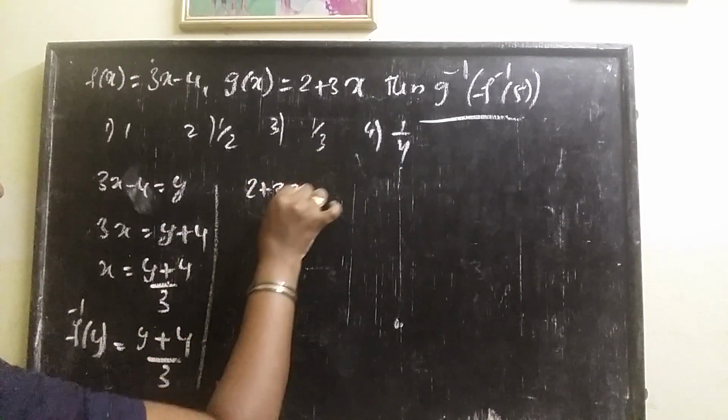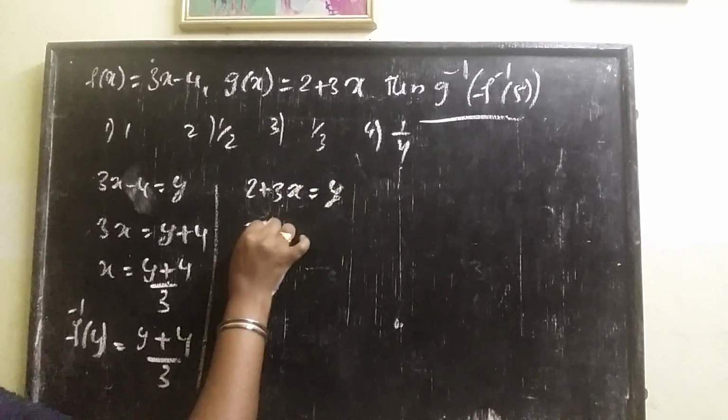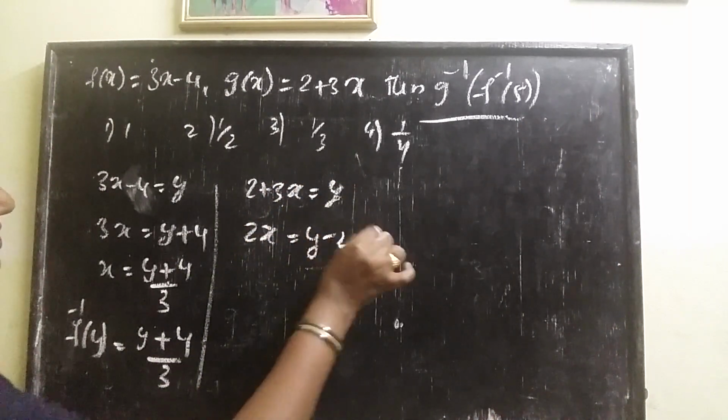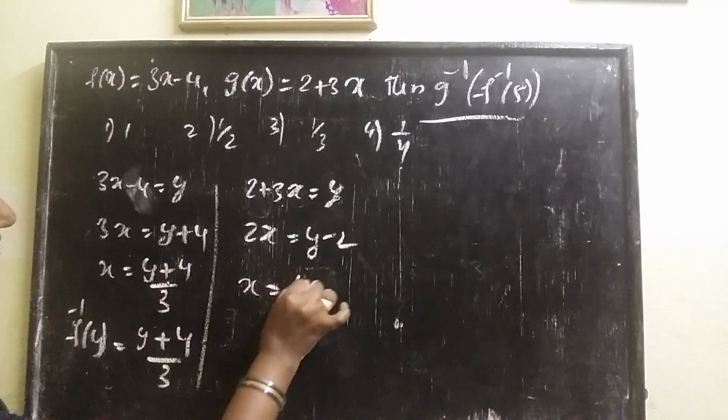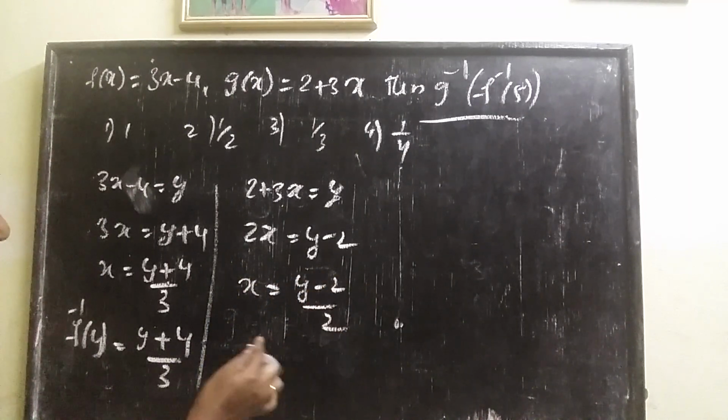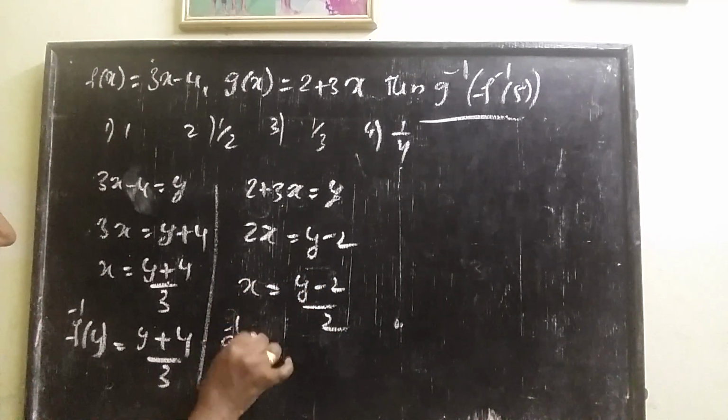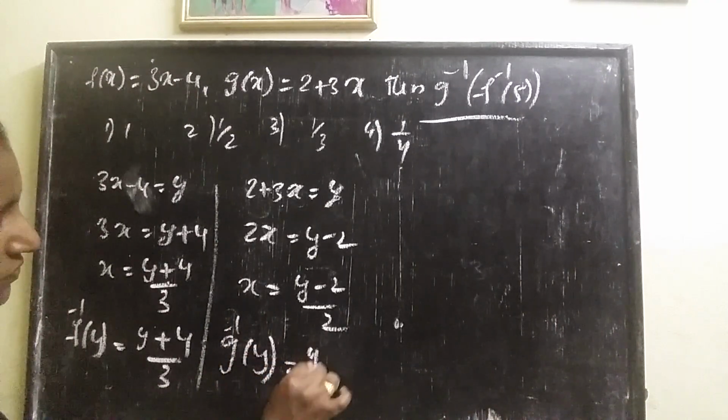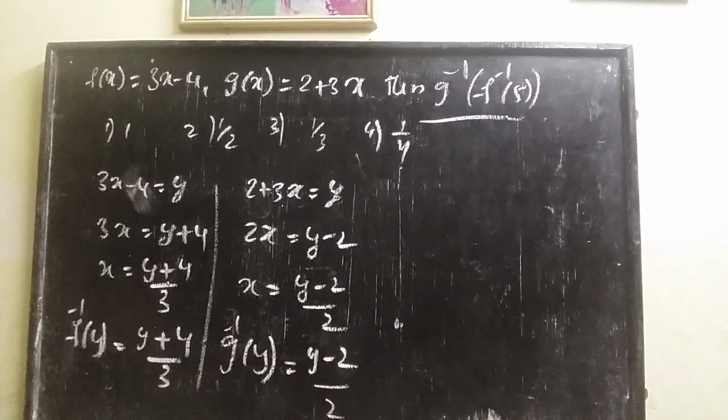Next go for g also. 2 plus 3x is equal to y. Take 3x is equal to y minus 2, x is equal to (y minus 2) divided by 3. Here it is the g function. g inverse of y is equal to (y minus 2) divided by 3.